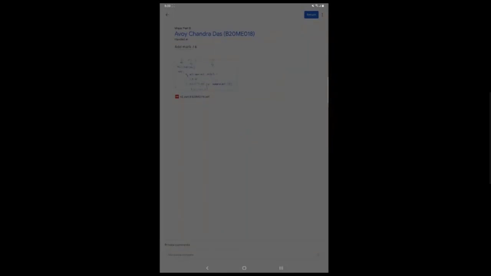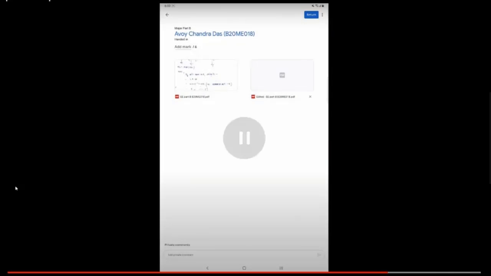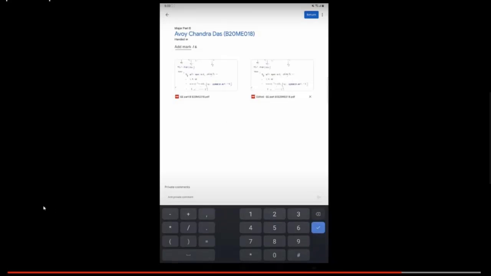I click on save. So the moment I click on save, you notice that on Google Classroom, there is a second file which has been created. This is the edited file. So this is the one which has my annotations on it. It has the name edited, right? Now I can enter the marks over here on top, 4.75.